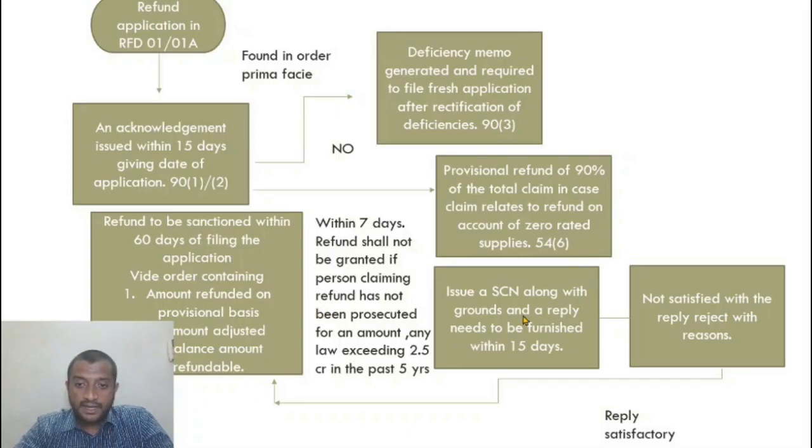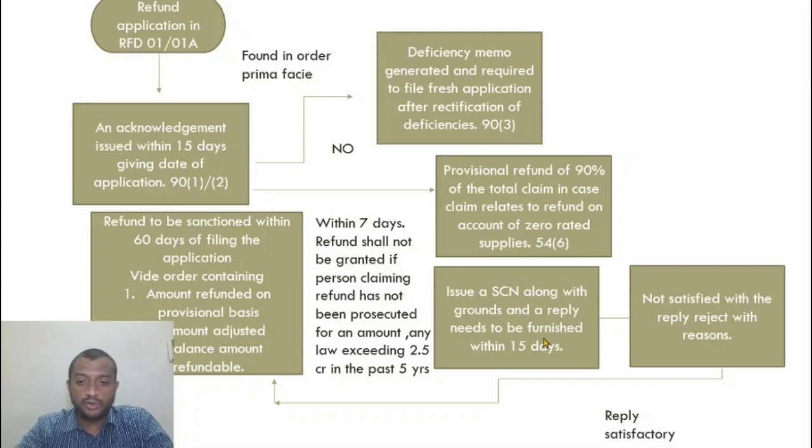Now, in this case, after verification, if he is not satisfied, he will issue a show cause notice along with grounds for rejection of the refund, as to why he should not reject this refund.